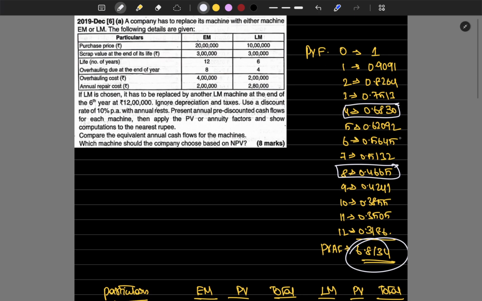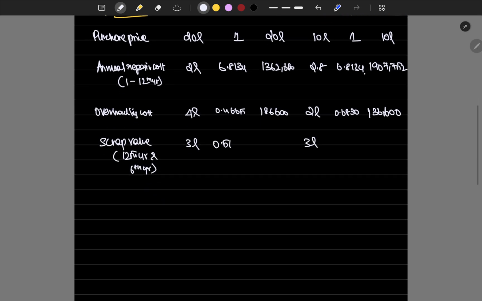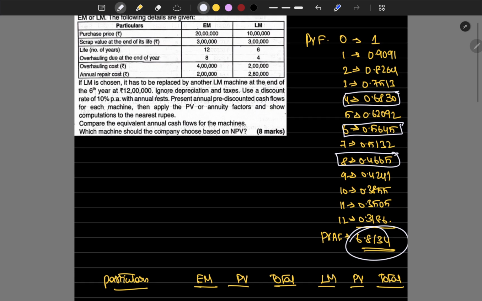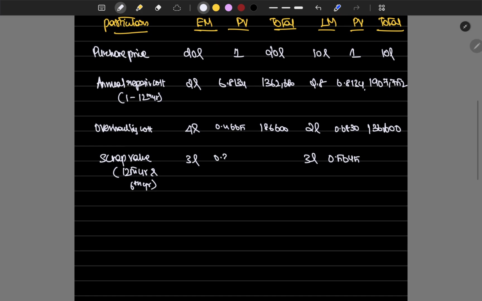The 6th year factor is 0.5645 and the 12th year is 0.3186. Multiply 3 lakhs into 0.3186, which is 95,580.